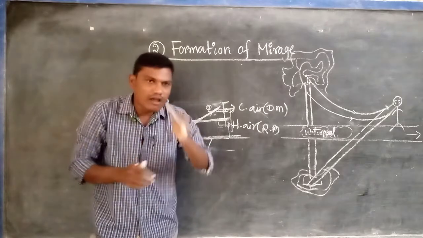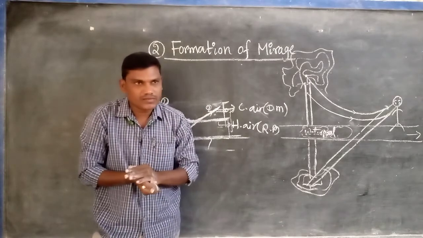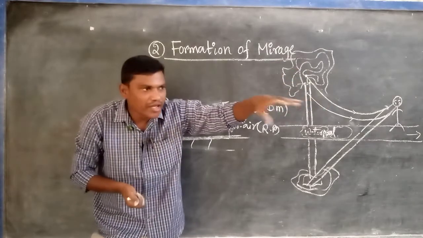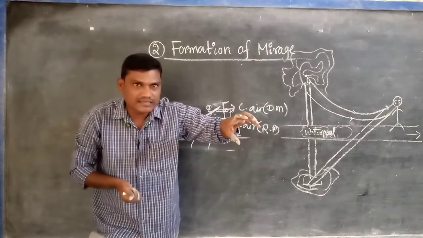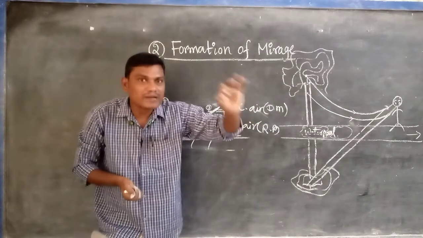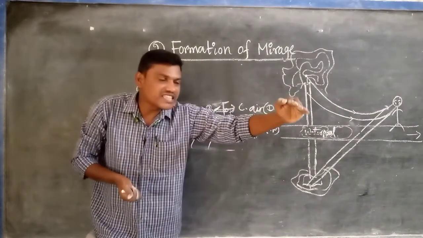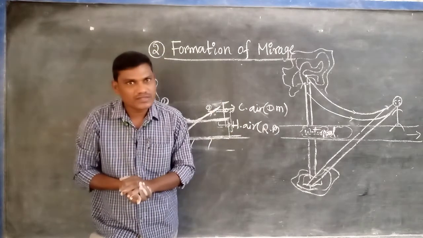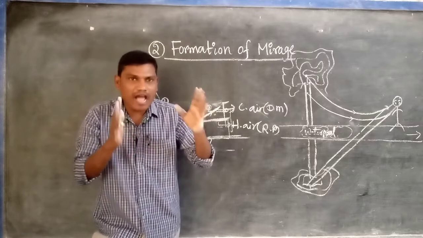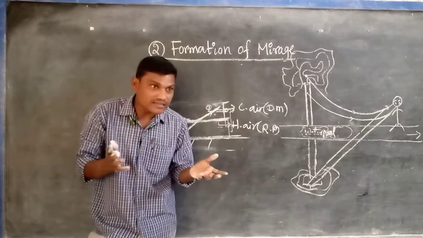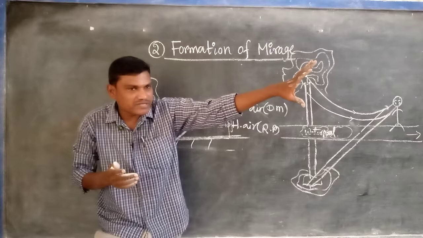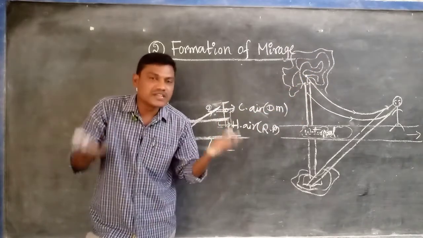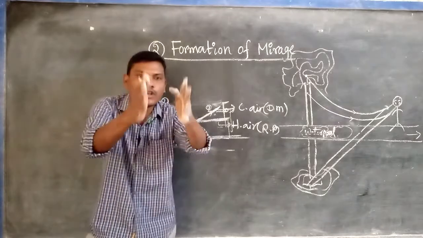During the summer season or on a hot sunny day, at a certain distance on the surface of the road, a water pool appears to us. That is called mirage. But when we go near the water pool, there is no water in that place. So it is an optical illusion. Why? Because when you see it from a certain distance it appears, but when you go near to that position there is no water pool. It is nothing but an optical illusion.